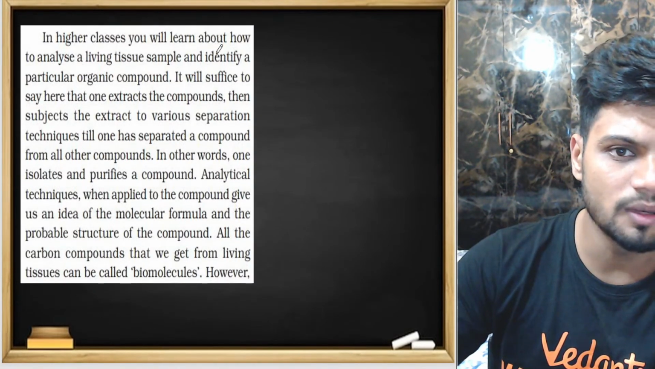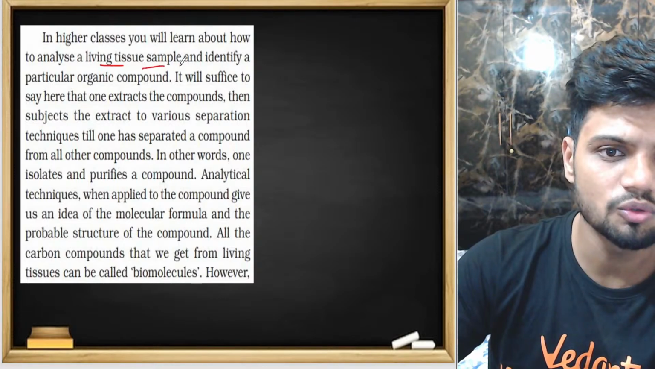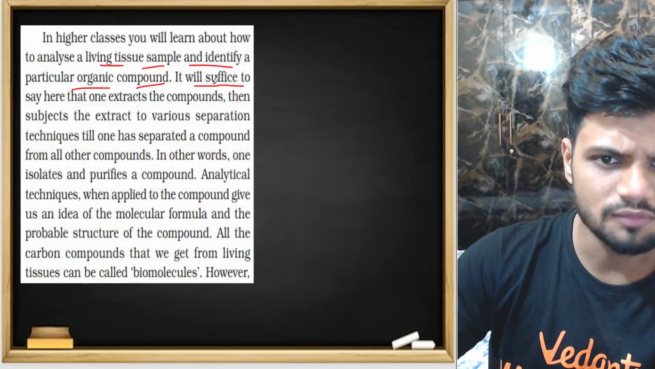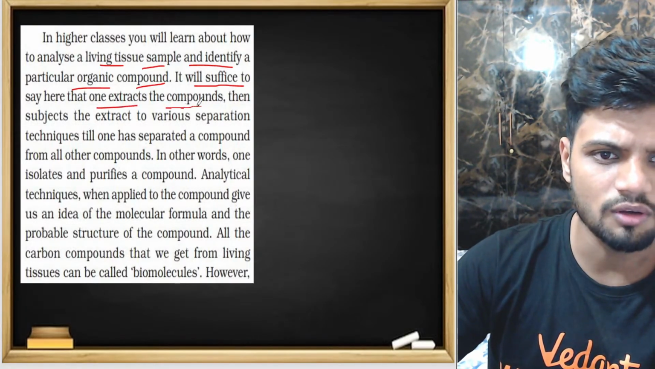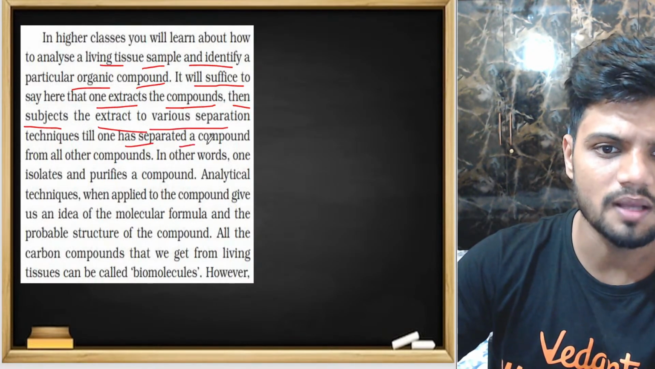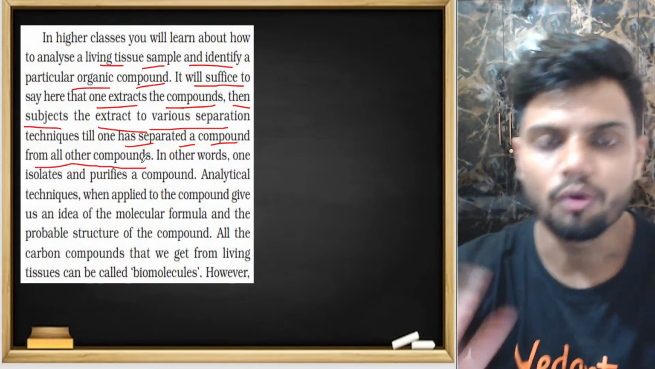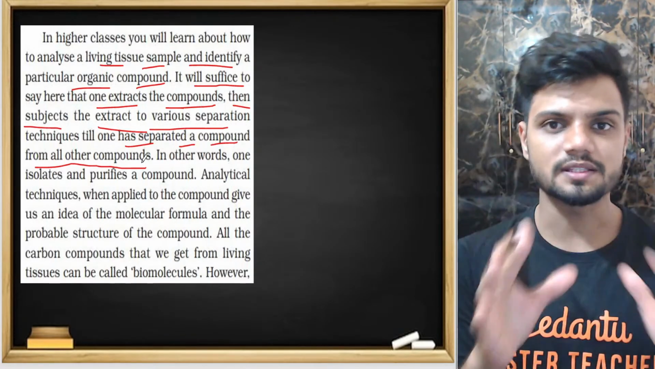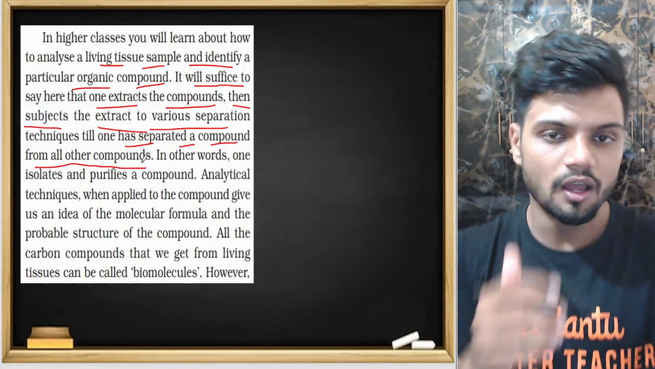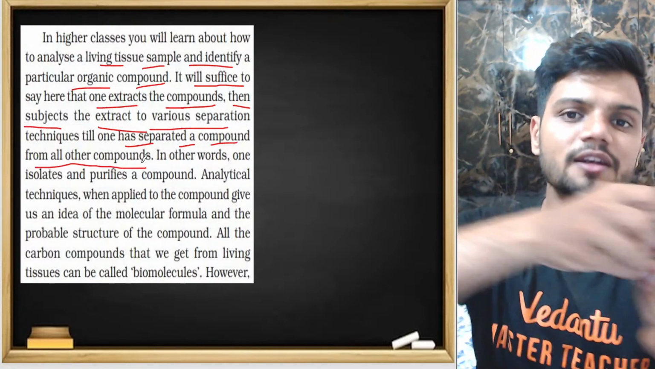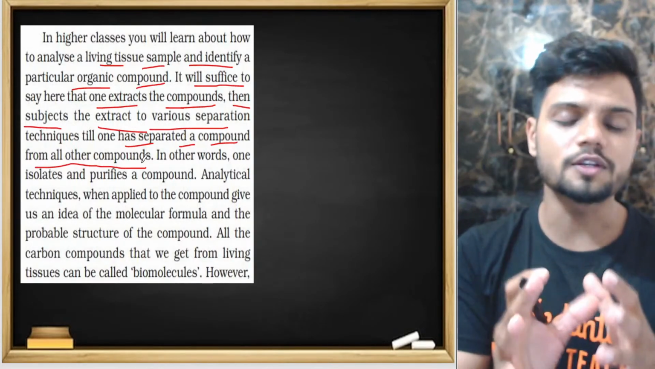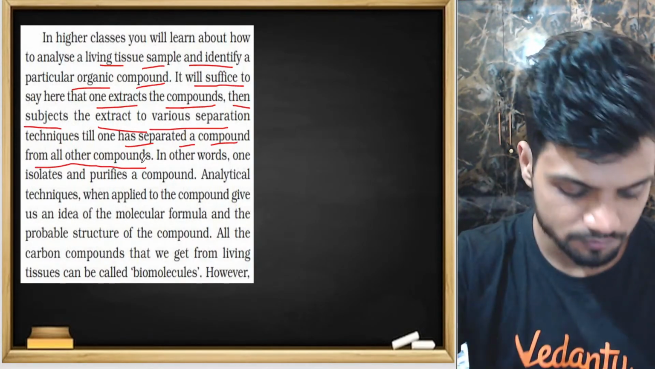Now, in higher classes, you will learn how to analyze a chemical tissue, a living tissue sample, and identify particular organic compounds. It suffices to say here that one extracts the compound, then subjects the extract to various separation techniques, and one isolates a compound from all the other compounds. What I tell you here is, you have learned the basics now. Once you get the extract, the micromolecules and macromolecules, the filtrate and retentate, you take this filtrate and retentate and add them into different types of machines which will give you more and more information regarding the constituents, or what is present in the liquid. Okay, that's all.